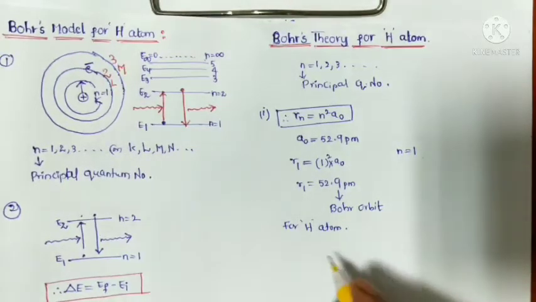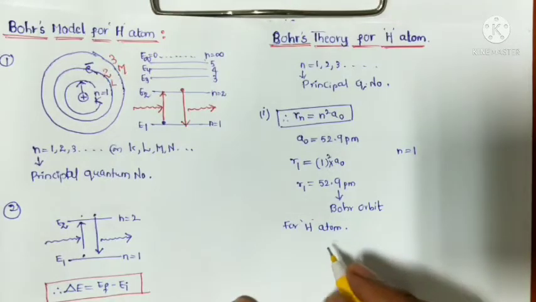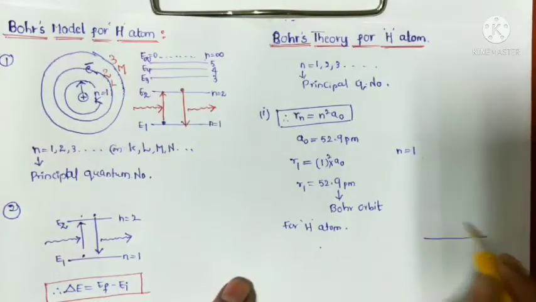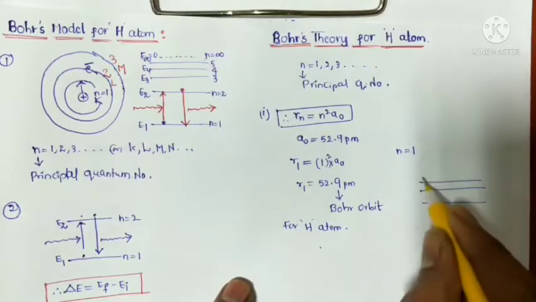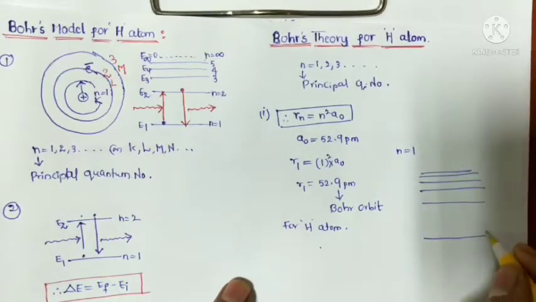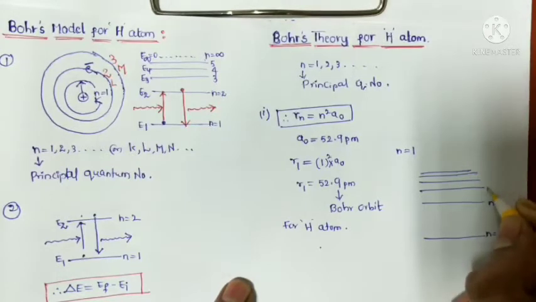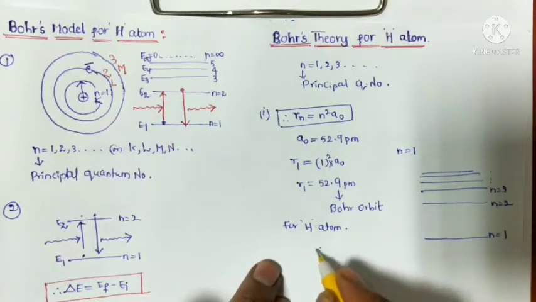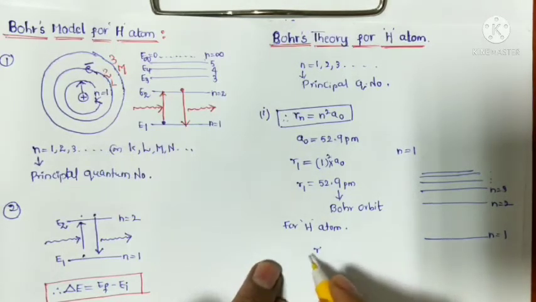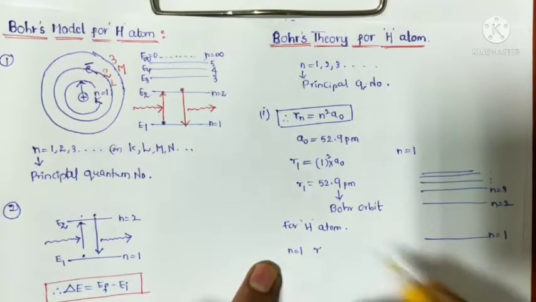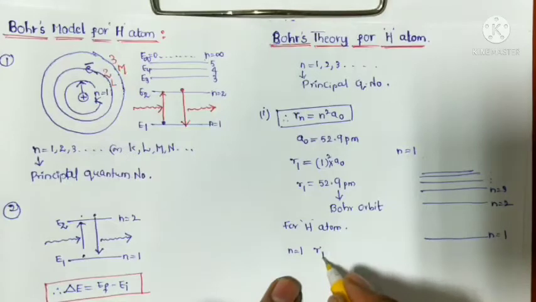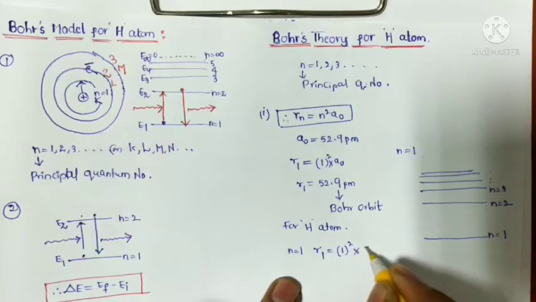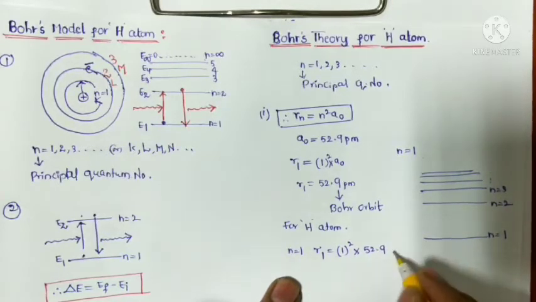Now let's find the radius of the stationary states. The hydrogen atom contains n equal to 1, n equal to 2, n equal to 3, and so on. For n equal to 1, the first stationary state, r1 equals n square into a naught, that is 1 square into 52.9 picometers.